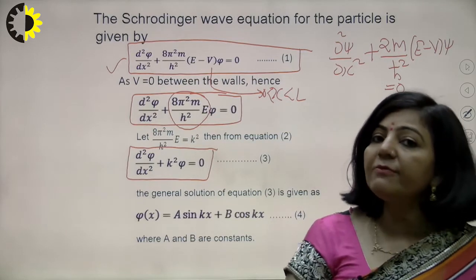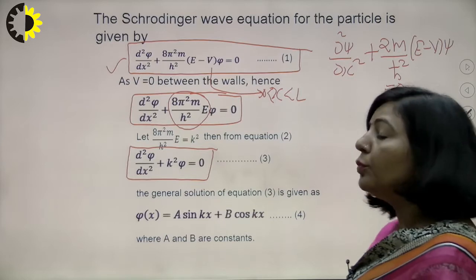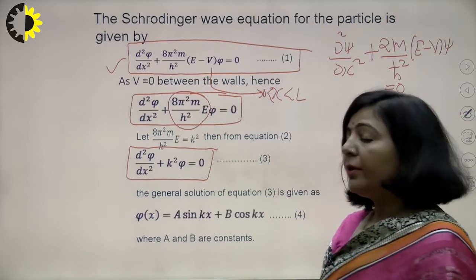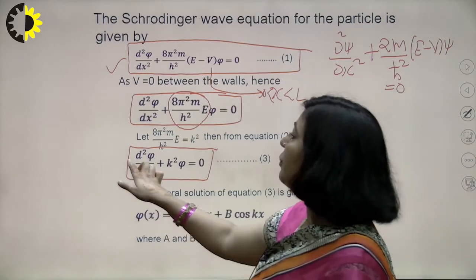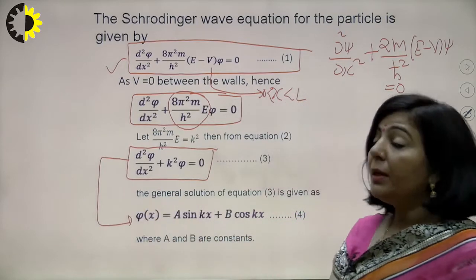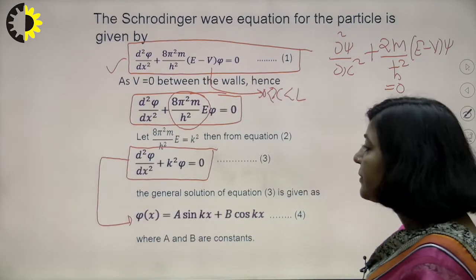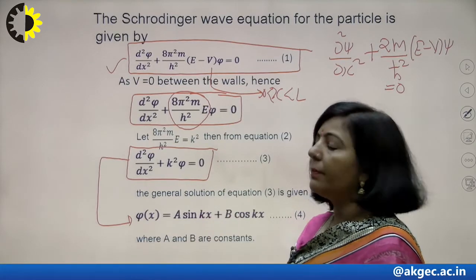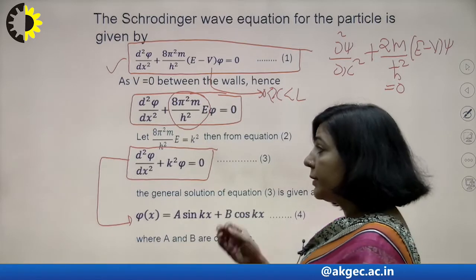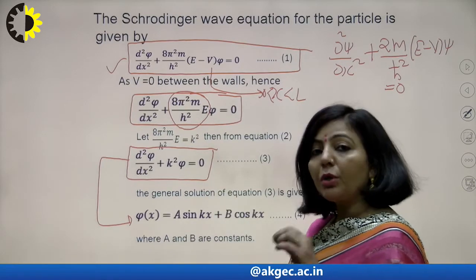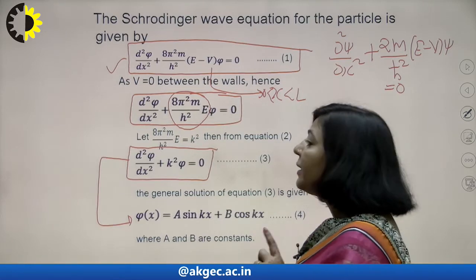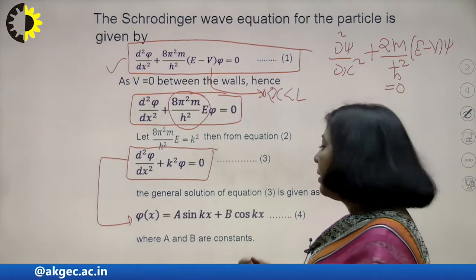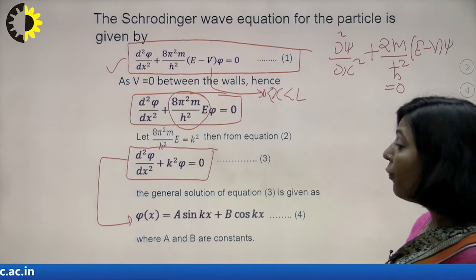Since this equation is in one dimension, and you might have learned to solve such second order differential equations in mathematics, when you solve it, the value of psi will be of this particular form: A sin kx plus B cos kx. This is the solution of equation number 3. What is equation number 3? It is a simple second order differential equation, and the solution of such an equation is of the type written in equation number 4.